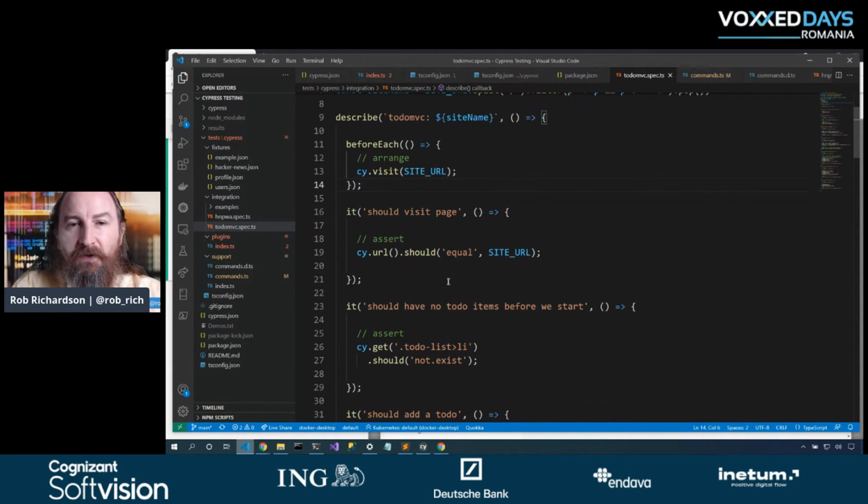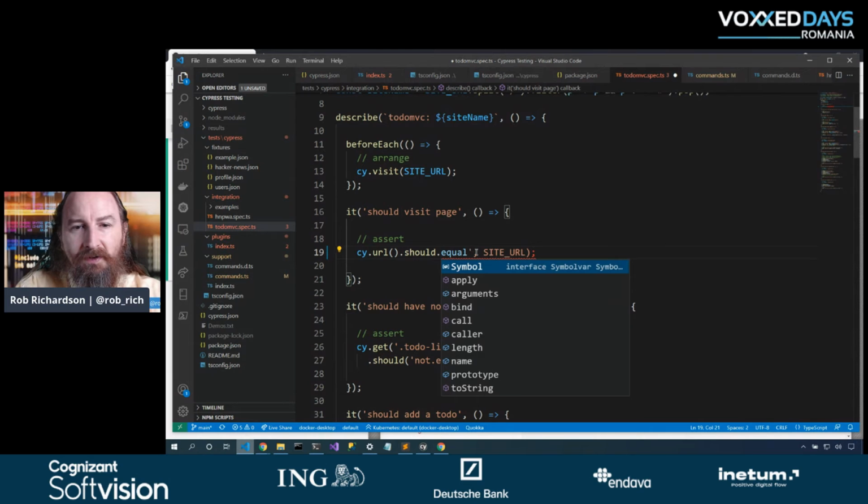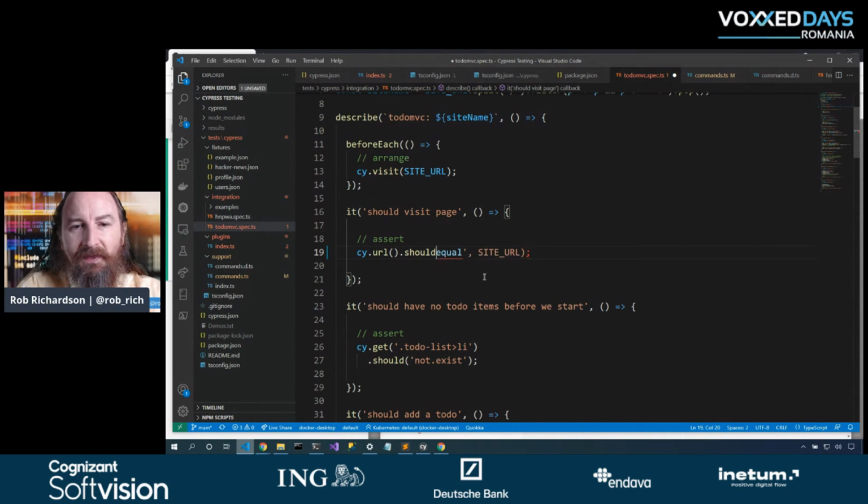Okay, so let's do a first hello world test. It should visit page. Now we can see cy.url. I'm grabbing the URL from the current page, and it should equal that site URL. We can kind of see the jQuery influence here. All else being equal, I would rather this be more like Mocha, where it would be should dot equal and pass in the site URL. But yeah, that's not how it is. We have a magic string. That's okay.